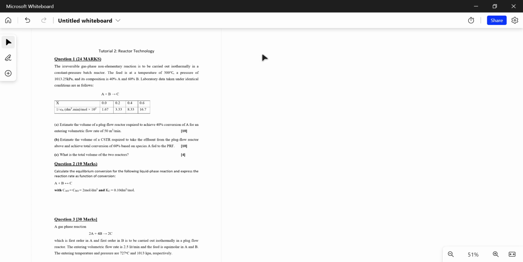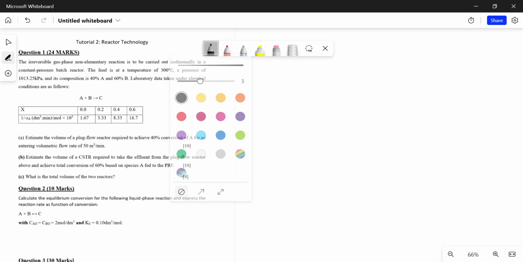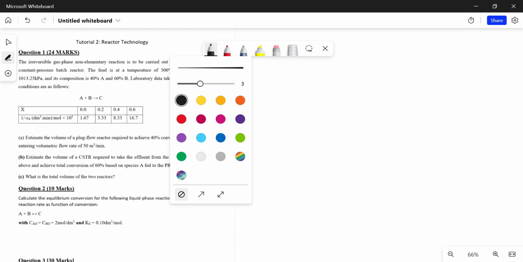Welcome to our lesson. Today we're going to be looking at reactor problems for this tutorial. Basically, we're going to look at how to get the volume, given the data, for a PFR reactor, and also for a CSTR, and also how to get the overall volume. We're going to start by viewing what we're given in the statement here.